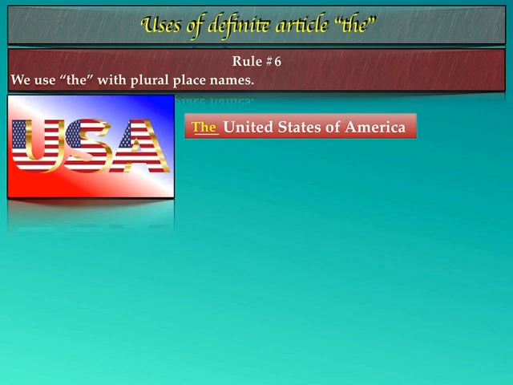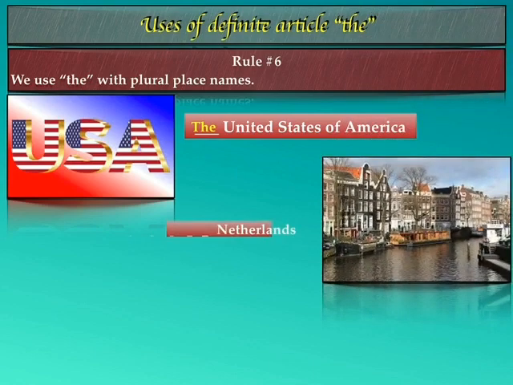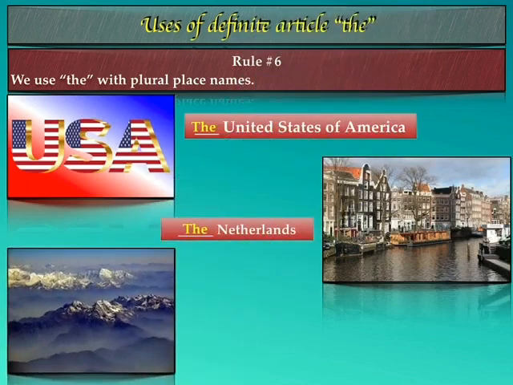Let's see one more example. This is the example of a country, the Netherlands. So here also we don't say Netherlands without the, we say the Netherlands, and as it has S in the name, we have to use the article the along with it.